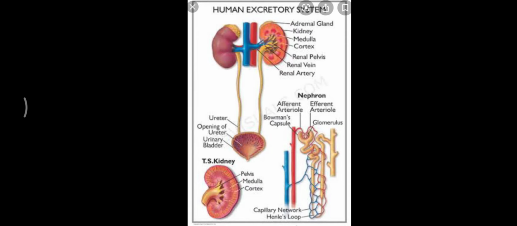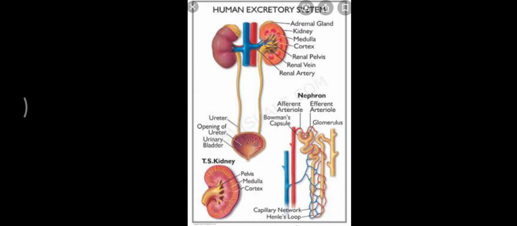The hilum is a part through which the ureter, blood vessels and nerves enter. Inside the hilum is a broad funnel like structure which is called renal pelvis, and the renal pelvis has projections which are called calyces.